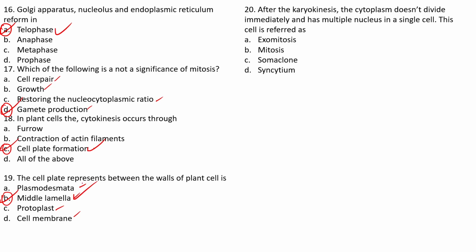The next question: after cytokinesis, the cytoplasm does not divide immediately and there are multiple nuclei in a single cell. Now this cell is referred to as exomitosis, the mitosis, somaclone, or syncytium. So we know it is the syncytium which has multiple nuclei in a single cell. So this is mainly about the M phase.